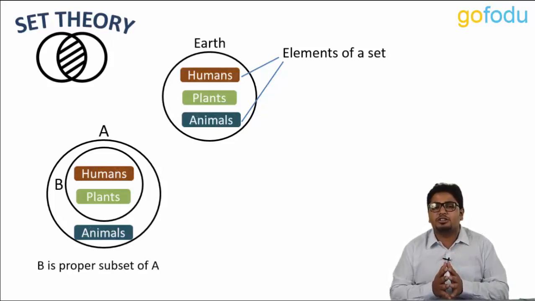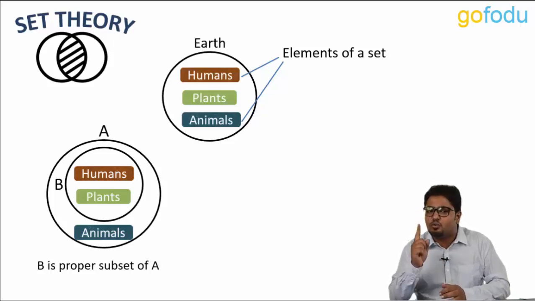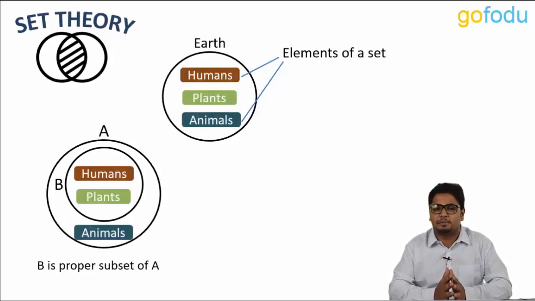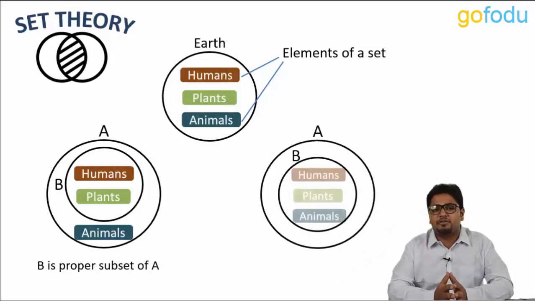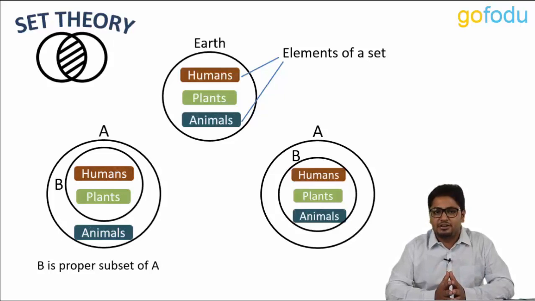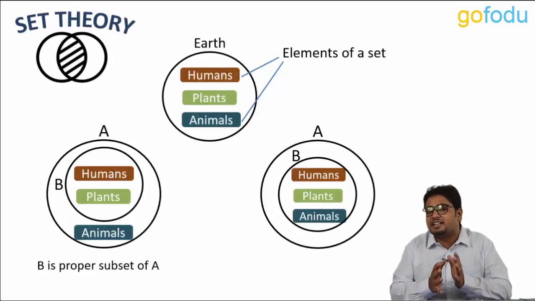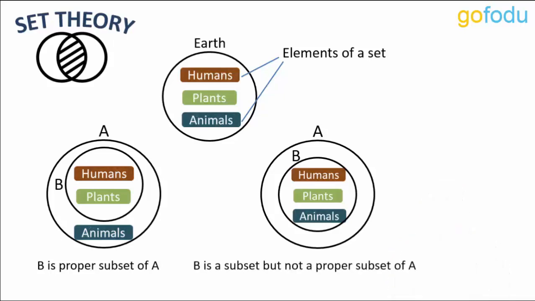The condition for a subset to be a proper subset is that there should be at least one element which is available in the main set but not in the subset. On the other hand, if a subset contains exactly the same elements as the main set, then it is not a proper subset. For example, in the second case, B contains exactly the same elements as A, and hence B is not a proper subset of A.